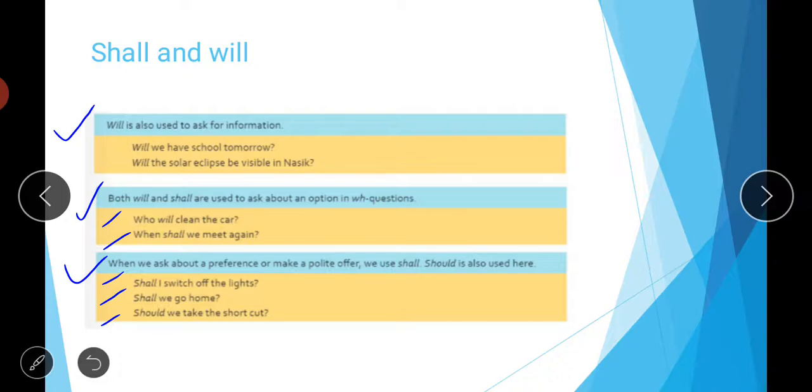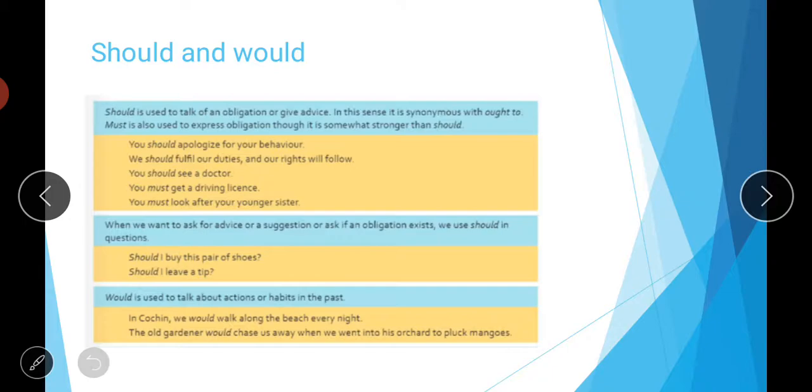So like this. Then next comes the words should and would. So where we have to use these words. After that we will do the exercise on will, shall, should, would. So before that, let us complete these rules of should and would. So should is used to talk of an obligation or give advice. So in this sense, it is a synonym of ought to.